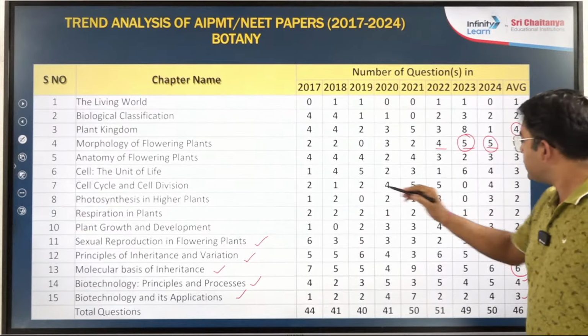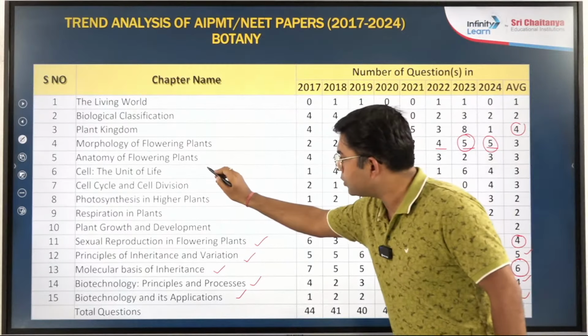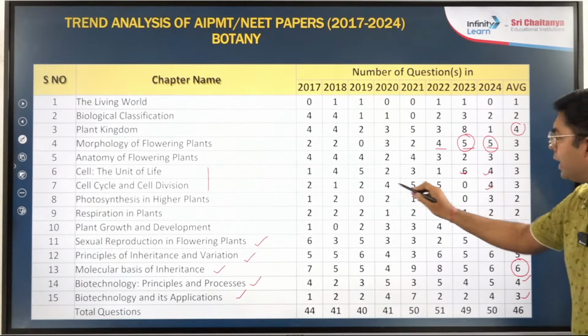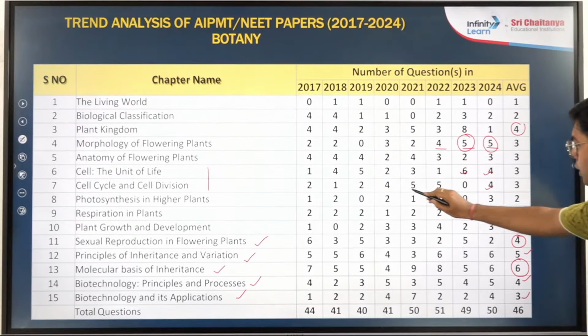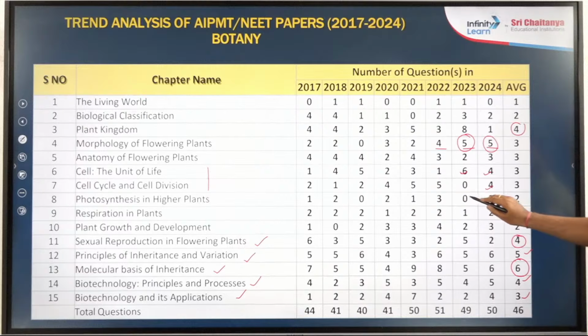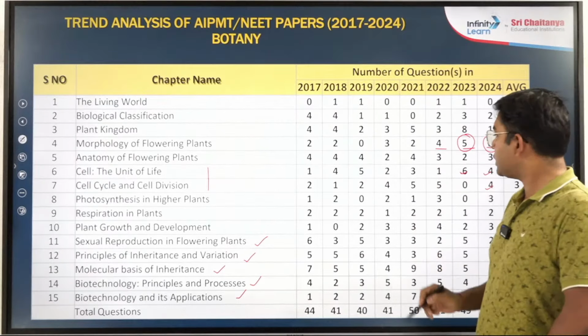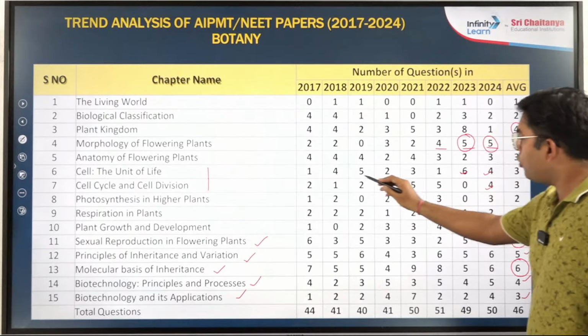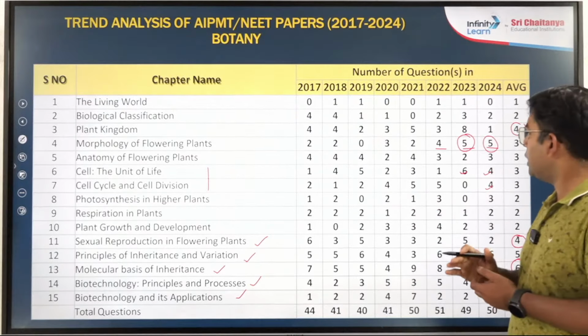Now if we combine these two chapters, cell and cell cycle, we can see that questions from cell and cell cycle are also coming in recent trends. Although in 2023 there were fewer questions, overall the trend is still very high. So cell cycle and cell division is also a very important chapter, and for the cell, the unit of life, a high number of questions is also asked on a regular basis.